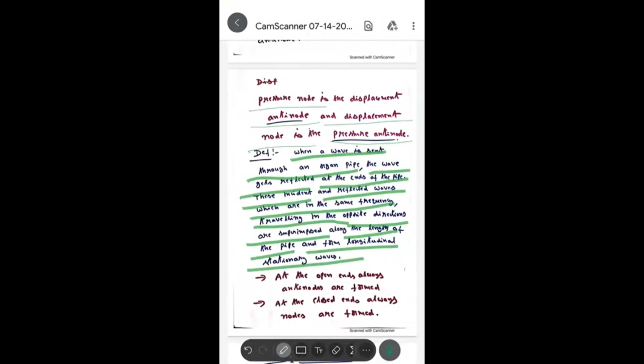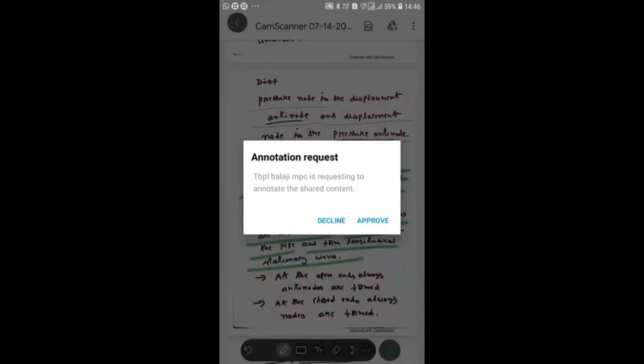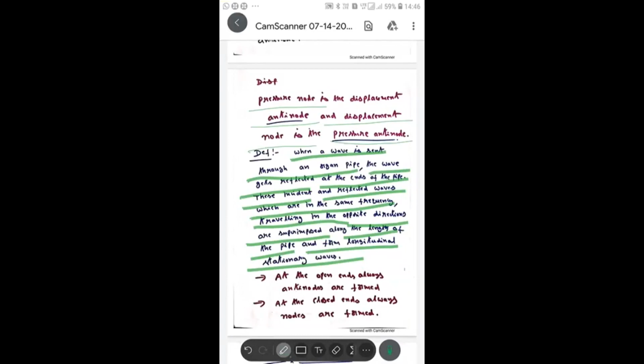Students, this is the definition of stationary waves in pipes. You may write this for an open pipe, or for a closed pipe. In the case of an open pipe, through one open end of the pipe we send a wave, and from its other open end it reflects. In the case of a closed pipe, we send a wave from its open end, and it reflects from its closed end. That's the only difference. The same definition you can write for both the open and closed pipe.